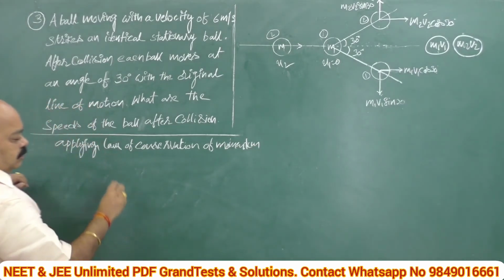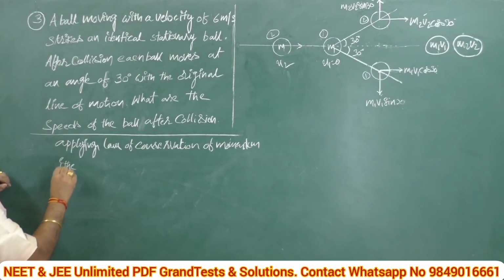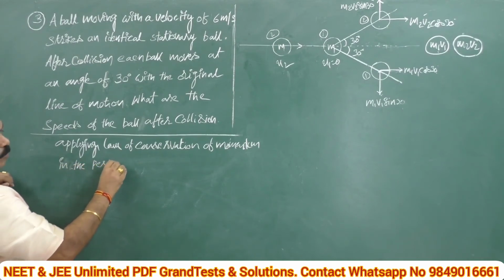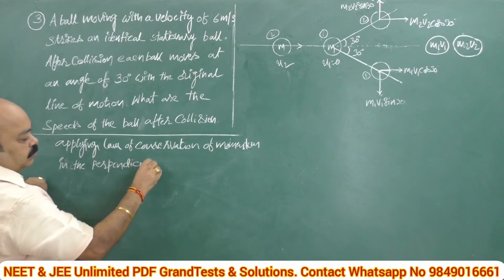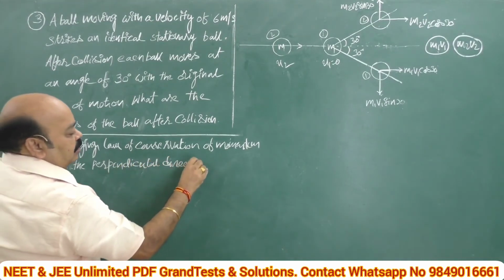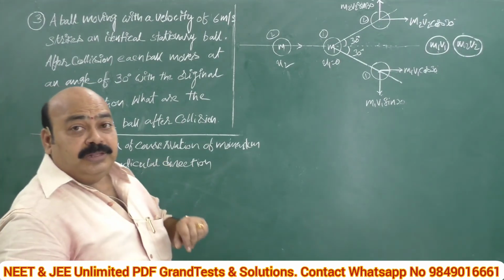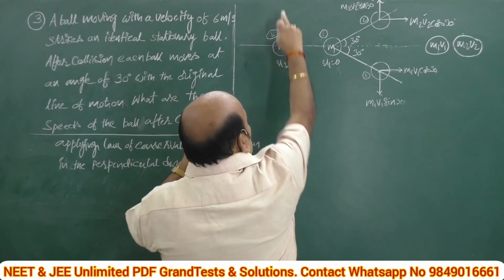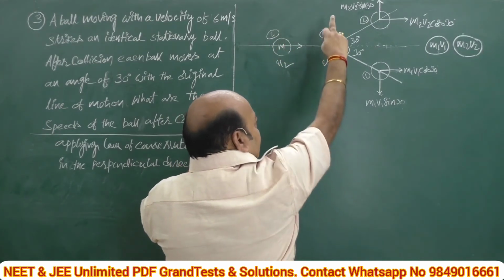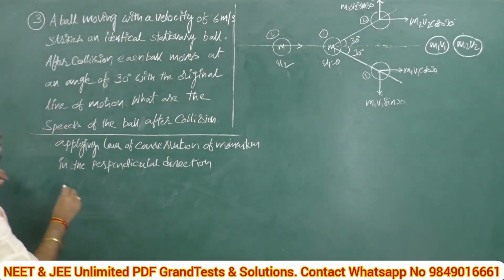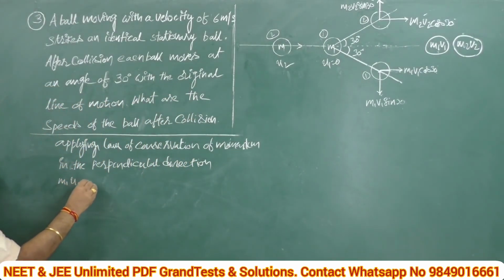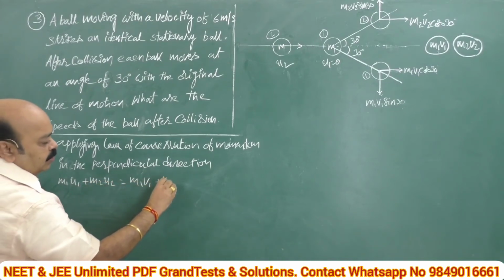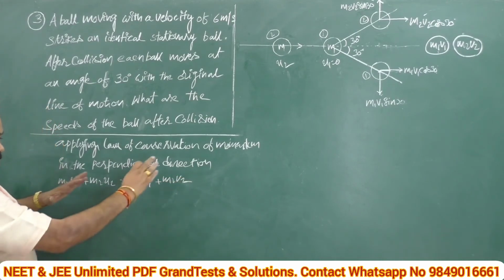Momentum in which direction? In the perpendicular direction. Perpendicular to what? To the line of motion. Perpendicular direction. Come on, consider. A very notable thing here is that in the initial position before collision, it has no vertical motion, no vertical velocity. That's why the actual formula m1 u1 plus m2 u2 is equal to, after collision, m1 v1 plus m2 v2. Now we have to apply the original values.